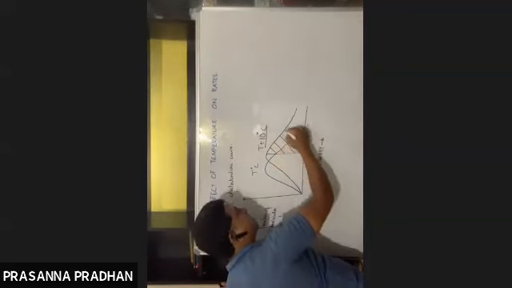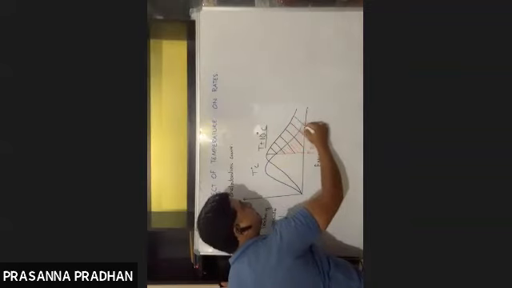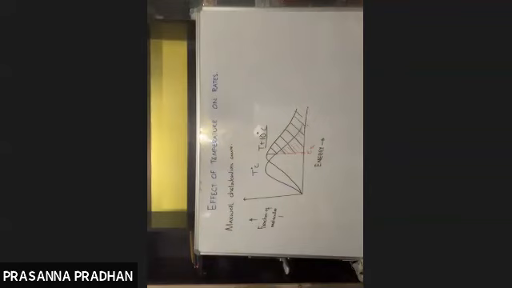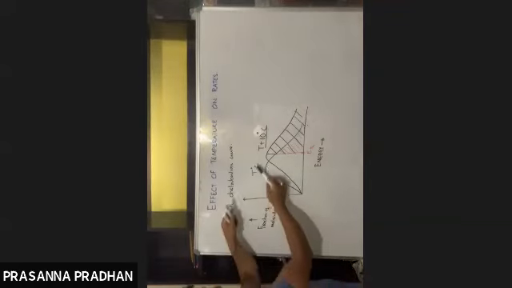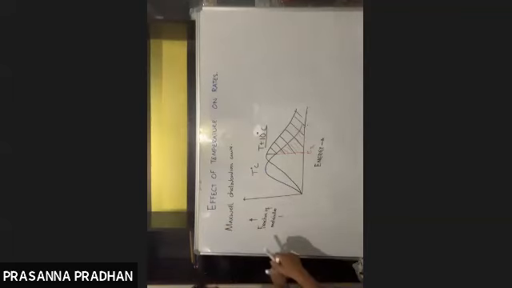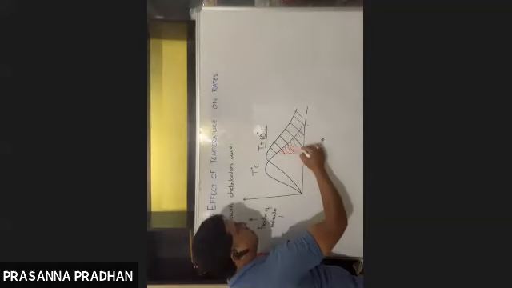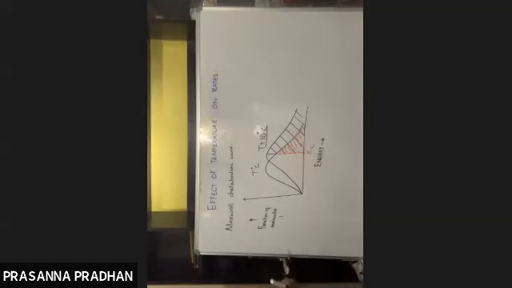These fraction of molecules will now have energy greater than the threshold energy. Earlier at T degrees Celsius, only this fraction of molecules were giving you product.